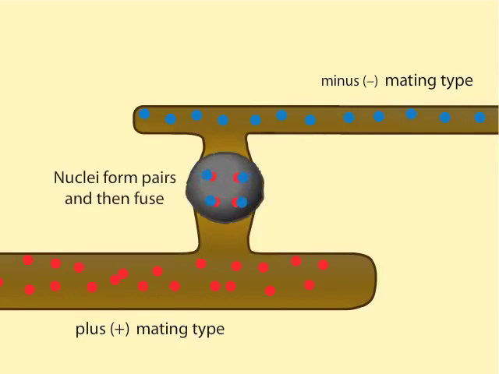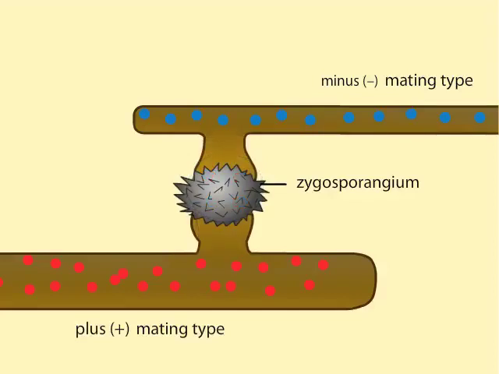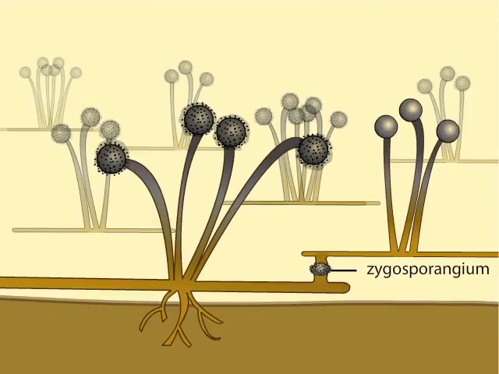The pairs of nuclei eventually fuse as well, and the entire multinucleate structure becomes a zygosporangium. The zygosporangium develops a thick, tough wall and can remain dormant for months. The diploid nuclei within the zygosporangium then undergo meiosis, and a sporangium sprouts.